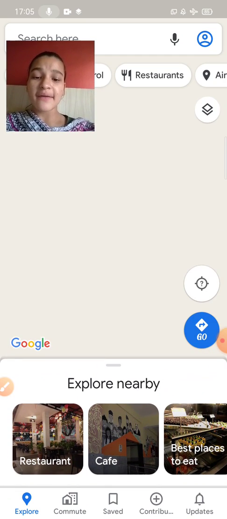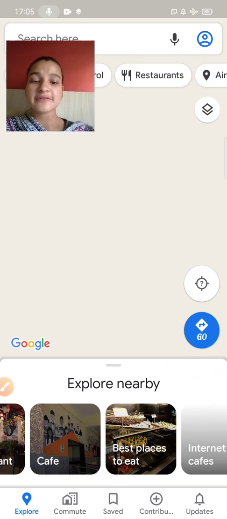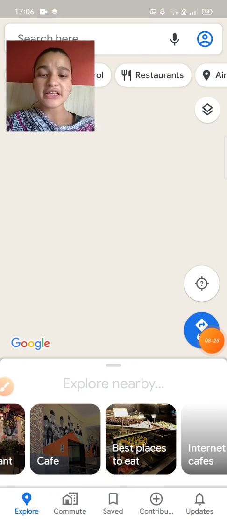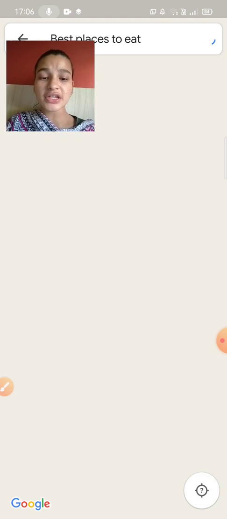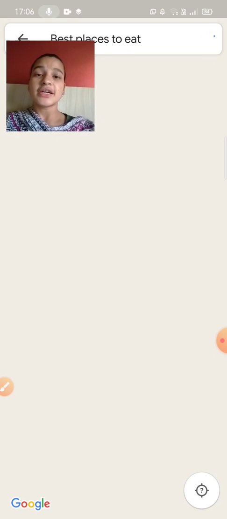I want to search a cafe, then it will go to the cafe. Then best places to eat, we can search. See, it is going on, right? Through this location, it will find where the place is good or not. See, turn on location, it will access our location. It is not coming, just see in your mobile phones how this GPS is working, okay?